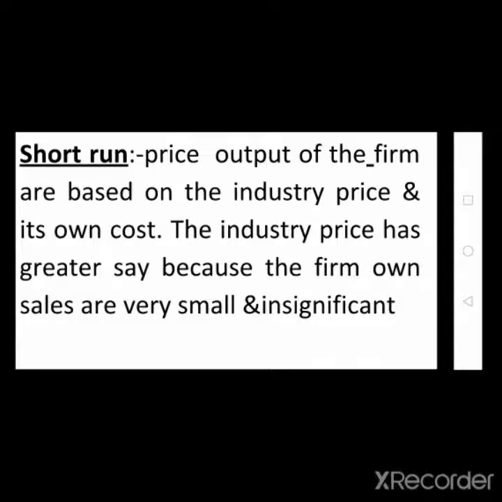The industry price has a greater say because the firm's own sales are very small and insignificant in a perfect competition. The price fixing is not in the hands of any industry or firm. The price is determined by market forces as well as the company's own cost.